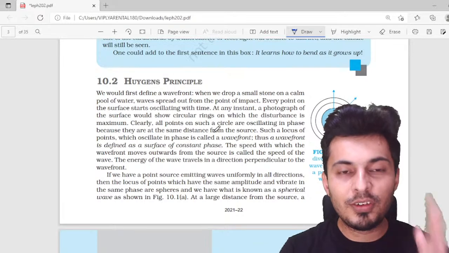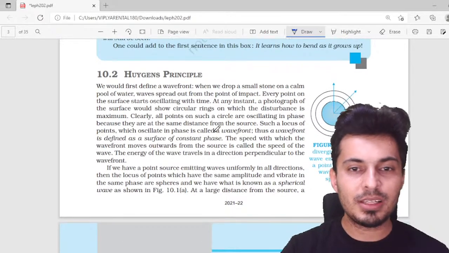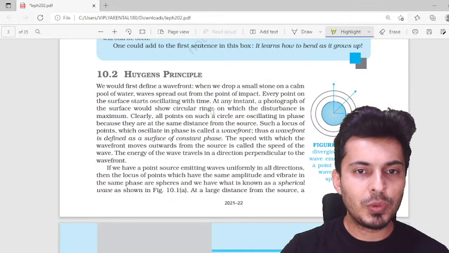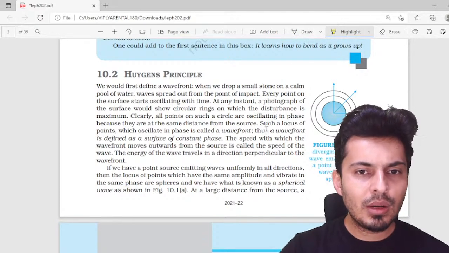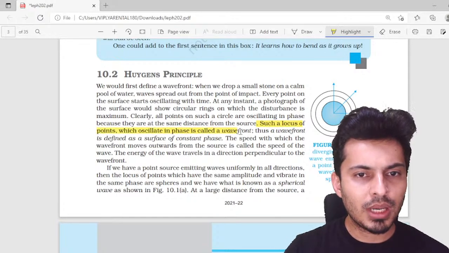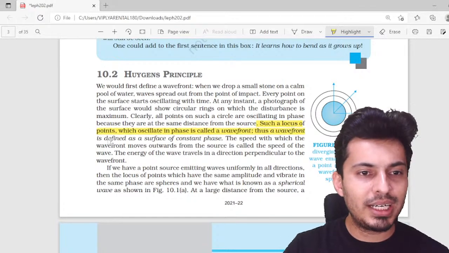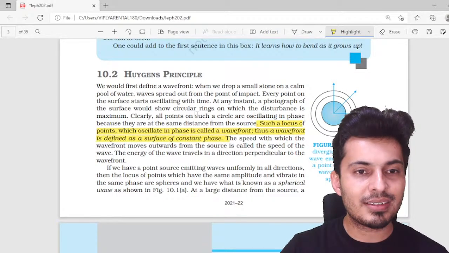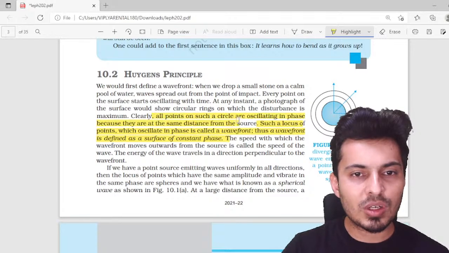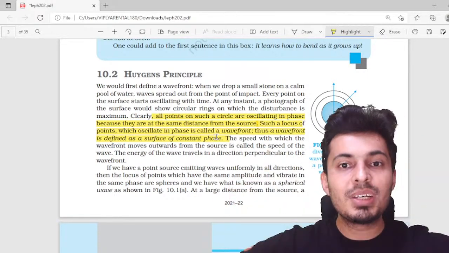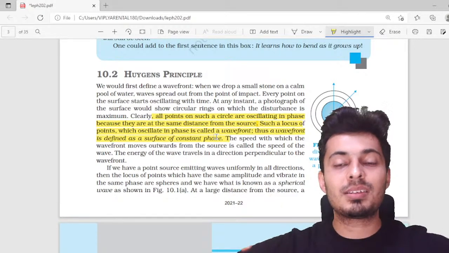Now the first point over here is Huygens principle. This is very, very important. You cannot afford to skip it. So basically, the definition of a wavefront is given over here. The locus of all the points where the disturbance reaches simultaneously and have the same phase. Okay, so that is called a wavefront. So all the points which encounter the same disturbance simultaneously.